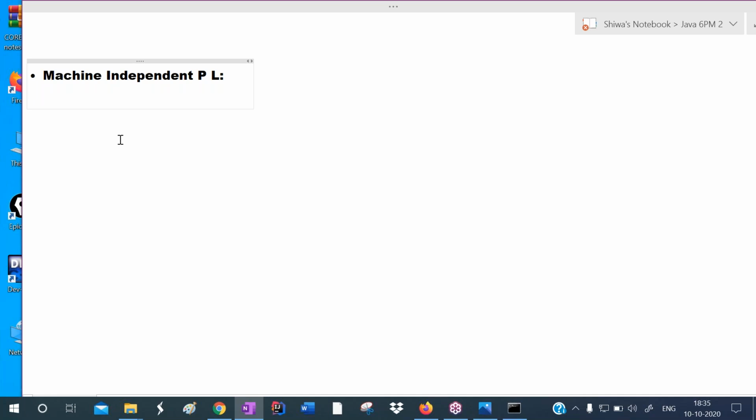Very, very important feature. Machine independent means the application developed in Java can run on many machines, not only computers. The application software developed in the Java language can run on many machines.